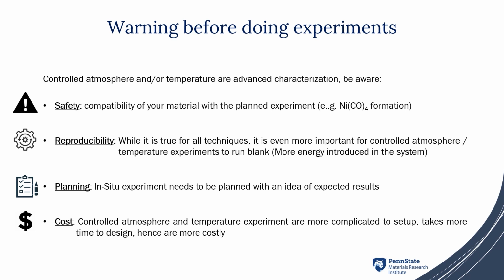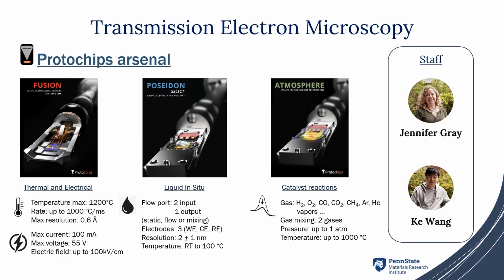Now that we have defined the basis of what is implied by atmosphere and temperature characterization, we can go more into detail on a non-exhaustive list of accessories and practical examples of in situ measurements performed at the Materials Characterization Lab. One of the techniques where controlled temperature and atmosphere can be performed is transmission electron microscopy. This technique is supported by our staff members Jennifer Gray and Kay Wang.